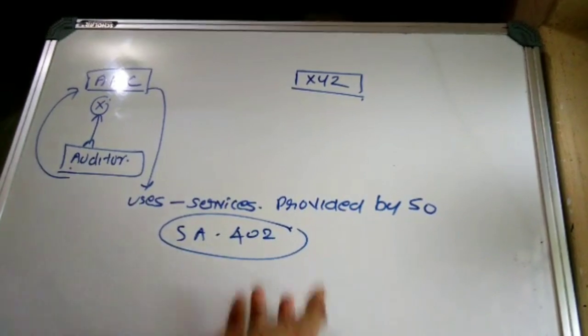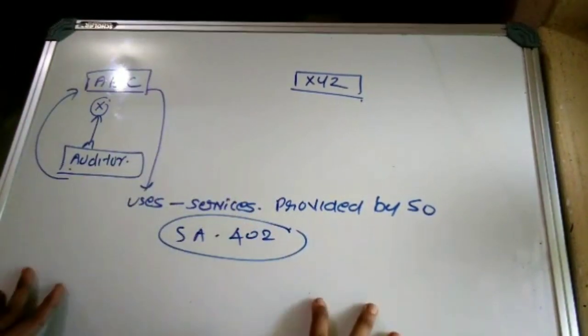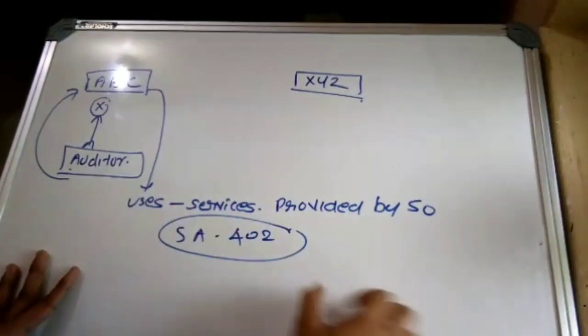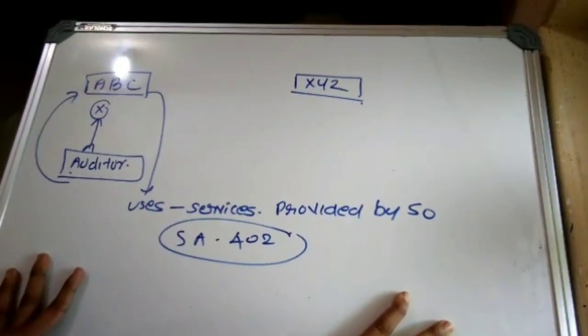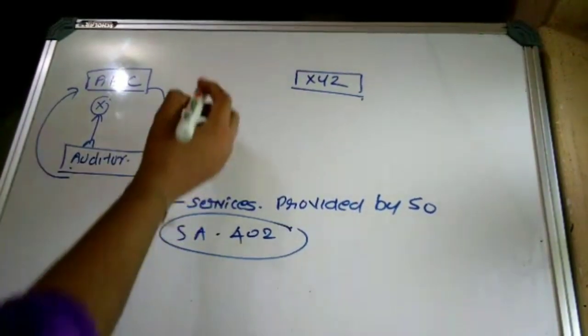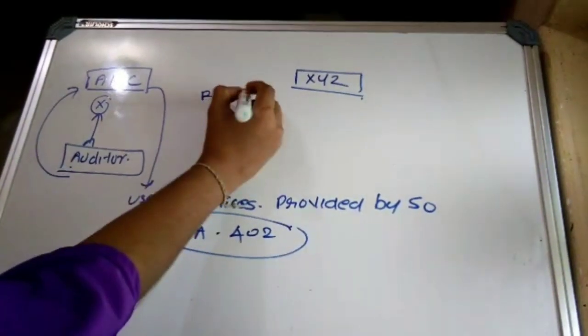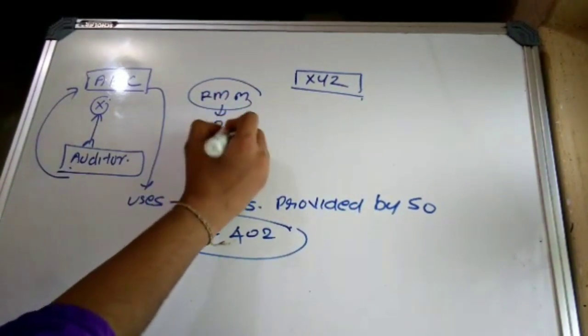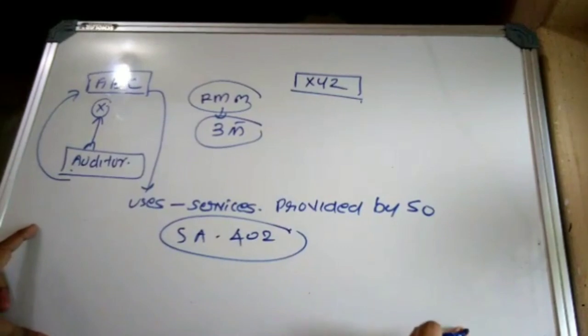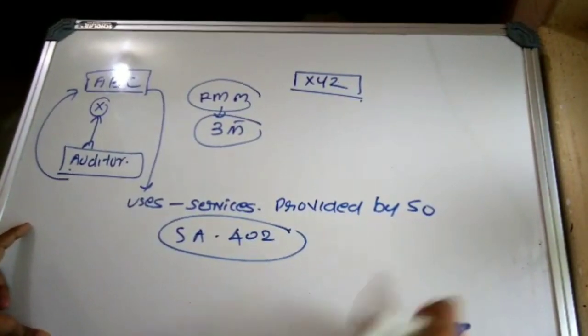So what is SA 402 providing to X, who is the auditor of the user entity? First of all, they have to perform audit procedures to determine what? Risk of material misstatement. This should be as per SA 315. This is the first one, that is identifying and assessing the risk of material misstatement by understanding the entity and its environment.